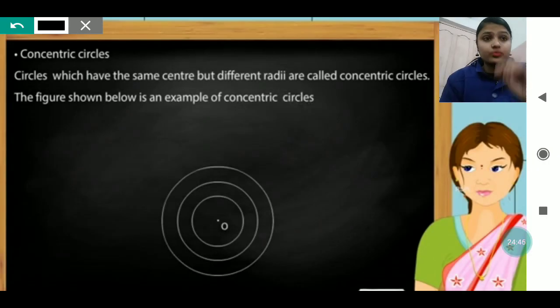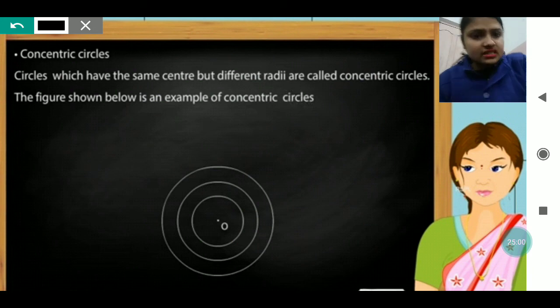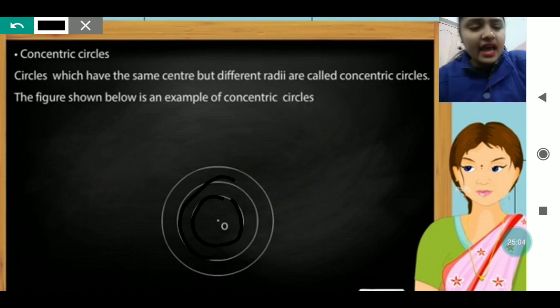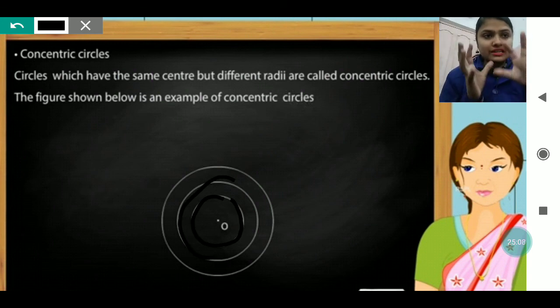Concentric circles: this point is not given in your book. You don't have to learn about concentric circles, but still you can know. Circles which have the same center but different radii are called concentric circles. You can see the center is the same, but there are one circle, two circles, and each is of a different size. One is small, one is a little bigger, and one is much bigger than that.